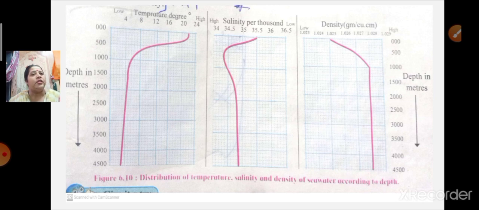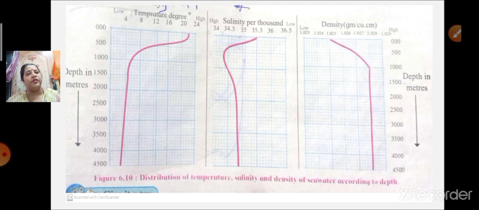Then next is density. Density is shown in gram per cubic centimeter. Here also it is going from lower to higher. You can see the depth is also given on the side: 0, 500, 1000, 1500, 2000, 2500, 3000, 3500, 4000 and 4500. On the next side also you can see the same depths given. Depending upon this graph you are going to answer some of the questions.